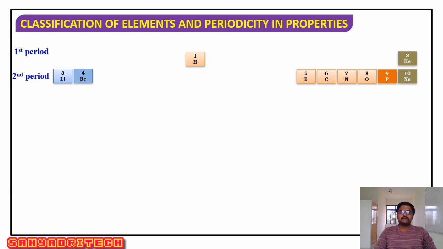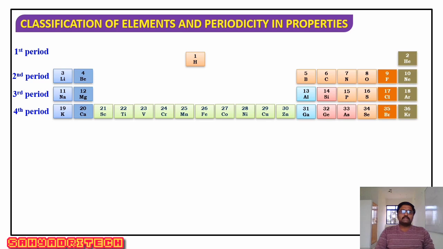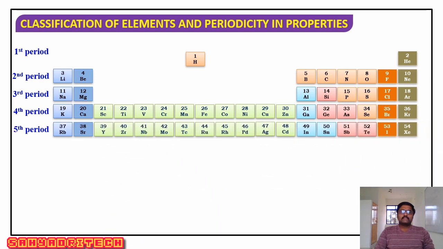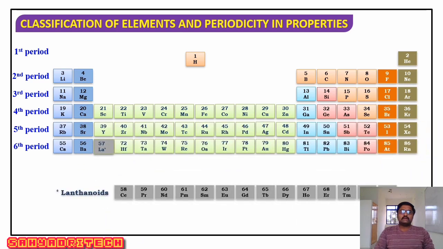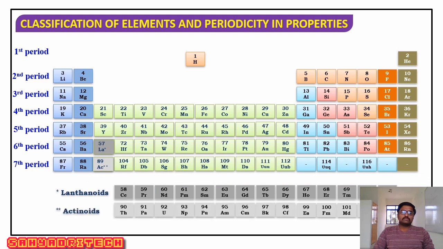Likewise, third period elements, fourth period elements, fifth, sixth, and lanthanides, which belong to the sixth period itself, and last, the seventh period, that is actinides. They are also below the periodic table. So this is the modern periodic table, or I can even say the long form of the periodic table.